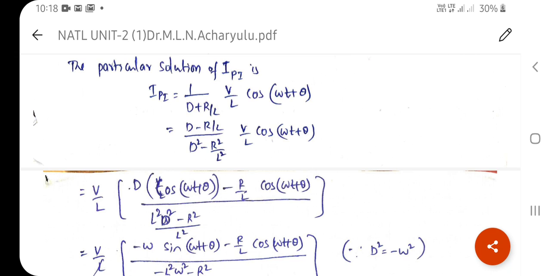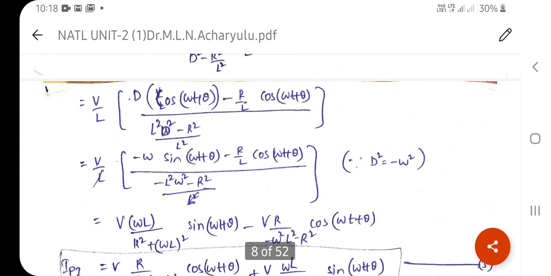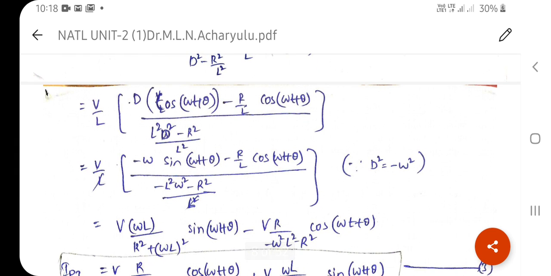This is the d of V by L into cos of omega t plus theta, and minus r by L into cos of omega t plus theta, into v by L like that, and you rewrite the equation. You say d square is equal to minus omega square, then you apply it here. We have minus omega, the differentiation of cos omega t plus theta, which gives minus omega sin omega t plus theta, and minus r by L into cos of omega t plus theta as usual.